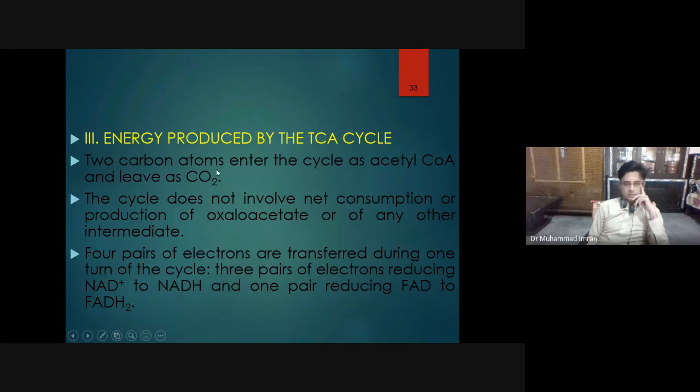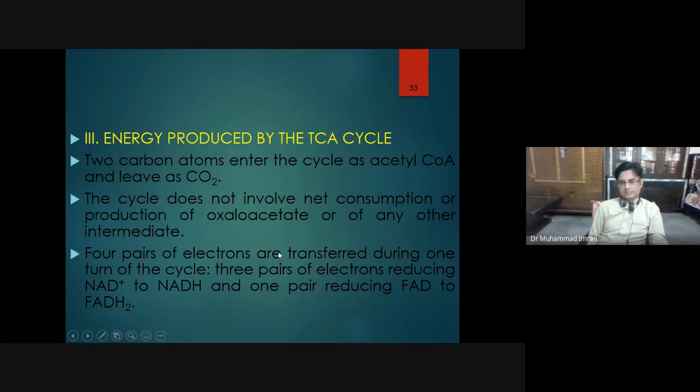Two carbon atoms enter into the cycle as acetyl-CoA and leave as carbon dioxide in the first four reactions of the Krebs cycle. The cycle does not involve net consumption or production of oxaloacetate. Actually, oxaloacetate gets recycled again and again, or of any other intermediate.